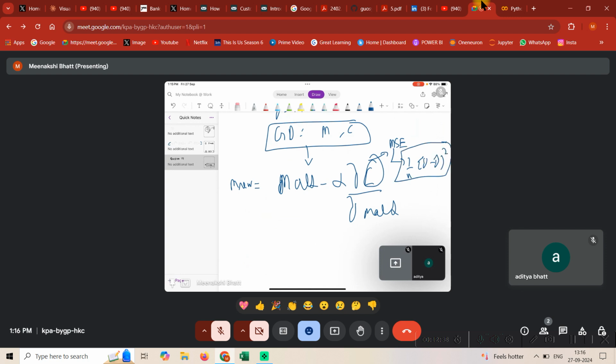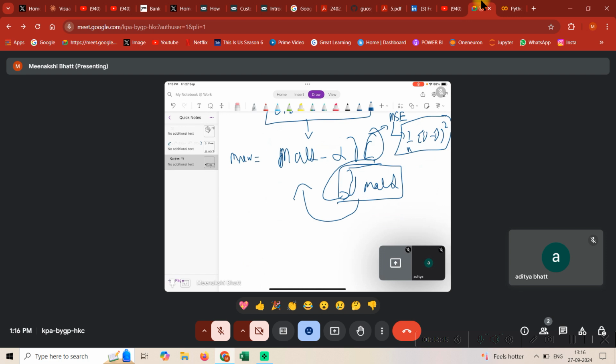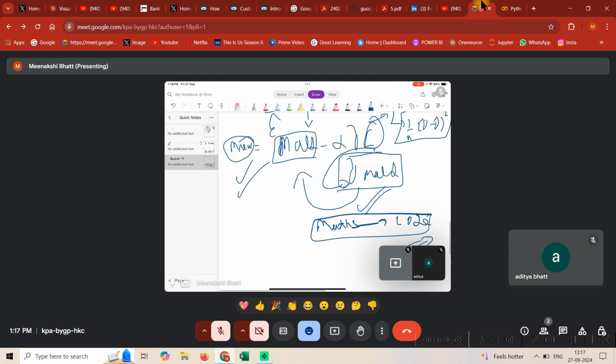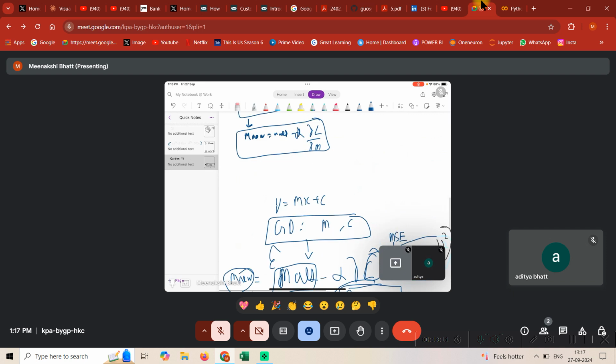And I showed you how we can take the partial derivative with respect to m, and then essentially we need to do all the calculations, because m old is something you will initialize, and in every iteration it will change, and m new will automatically update. So I wanted to give you a glimpse of how to convert maths into code. That's a very important skill which 1% of the organizations demand. But I believe you need to spend some time and figure it out if you have time. If you don't have time, skip it and move ahead in the playlist.